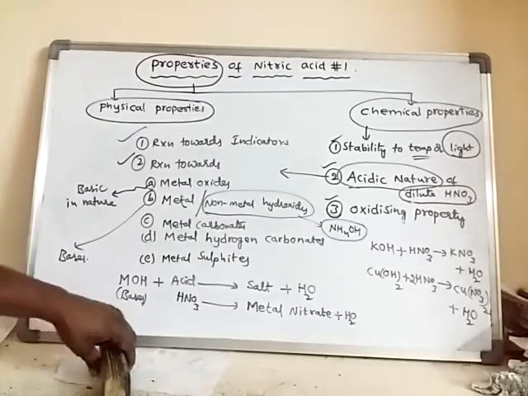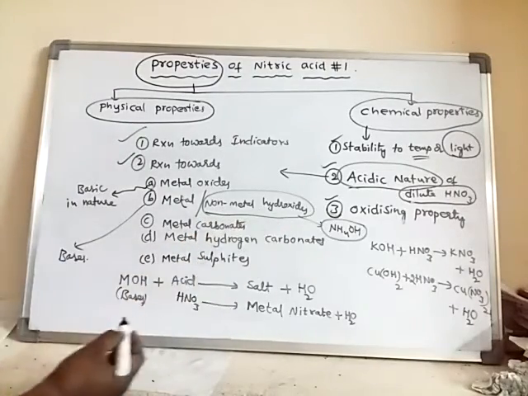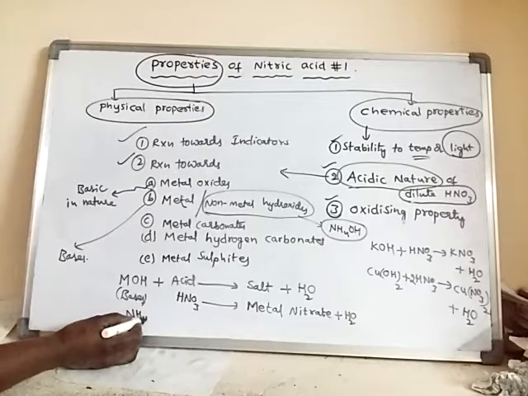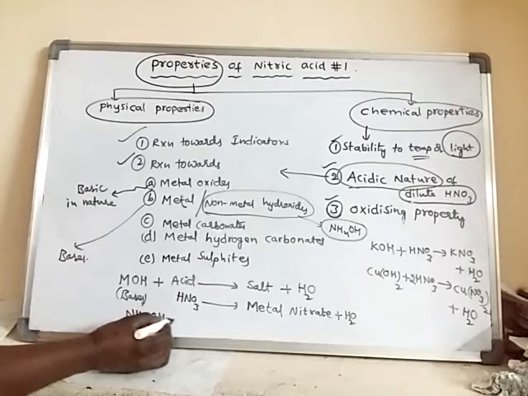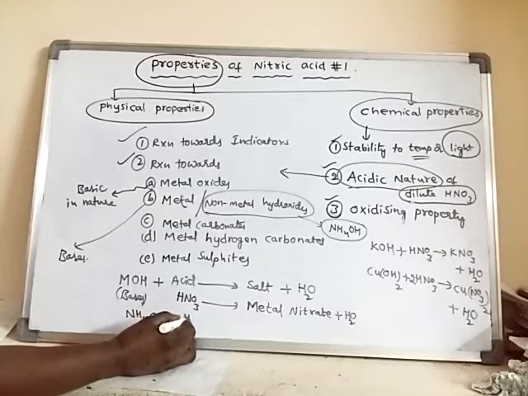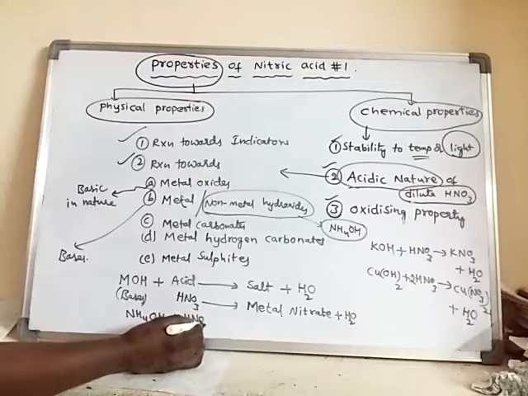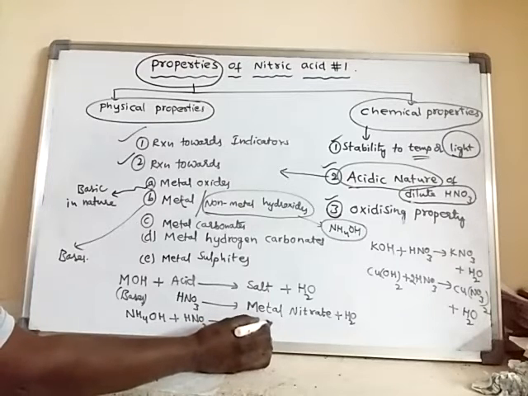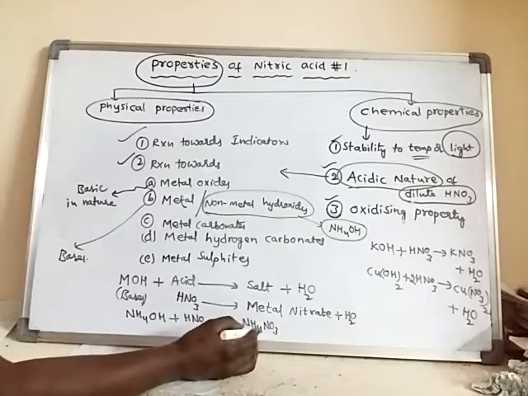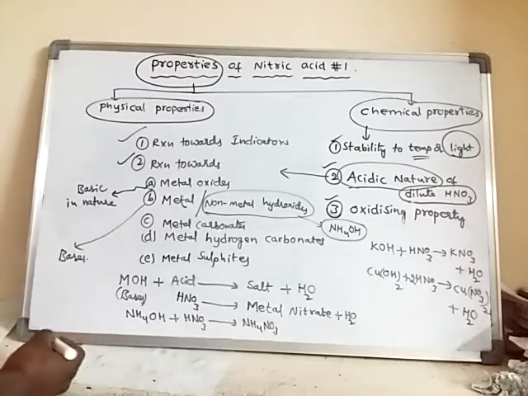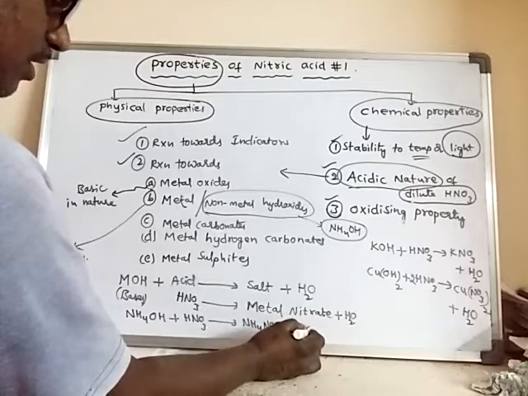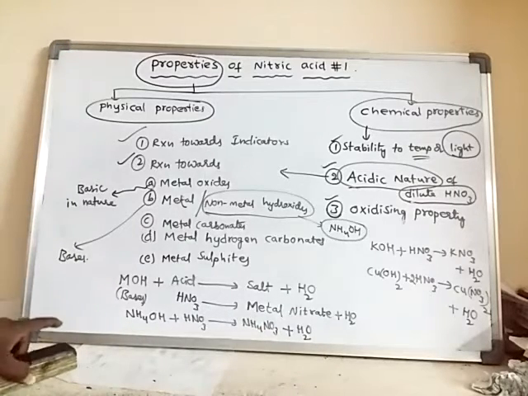In the same way, for a non-metal hydroxide, for example ammonium hydroxide, when it reacts with HNO3, it forms a salt known as ammonium nitrate, a non-metal salt, and water.